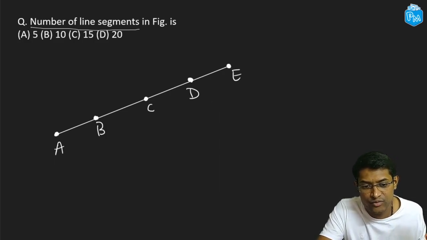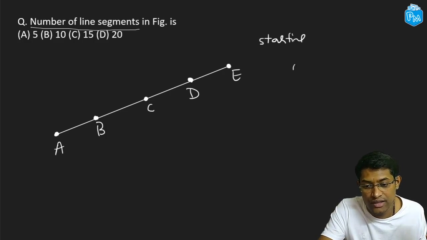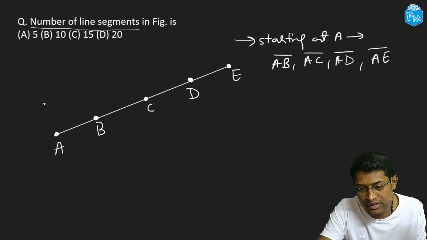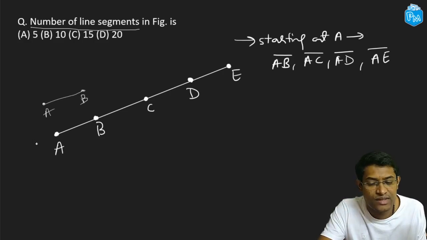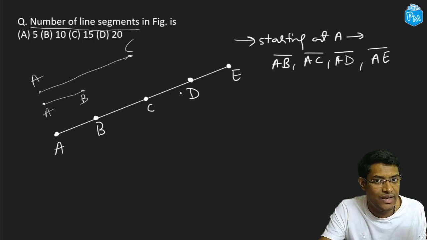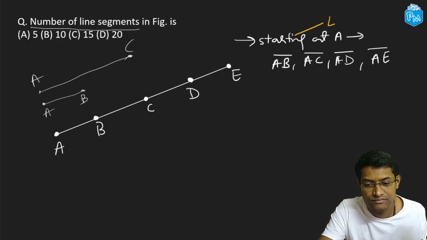Starting at A, how many line segments can I draw? I could have AB, AC, AD or AE, right? AB is a line segment, right? Let me just quickly write it over here. So this would be AB, line segment AB. Similarly, what is line segment AC? If I take only this much, this is line segment AC. Similarly, I have AD, which is also a line segment, and I have AE, which is also a line segment. So I can see that I have 4 line segments over here, right?